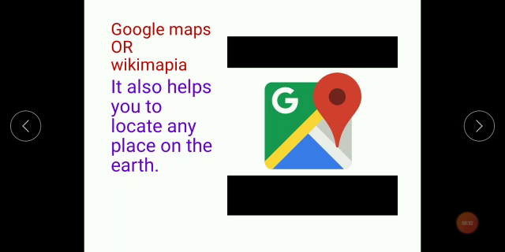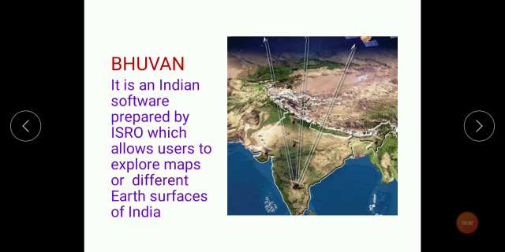Yes, this picture is again not new to you. It's very common on our mobile phones, isn't it? Google Maps or Wikimapia. So if you again want to locate any place on the earth, these Google Maps or Wikimapia certainly help you. Yes, we are talking about Google Maps or Wikimapia. Now this thing is very new to us. This we have to learn. Bhuvan. Now what is this?